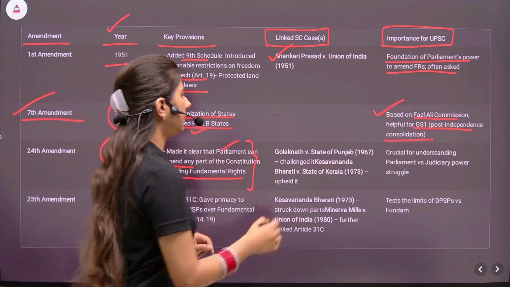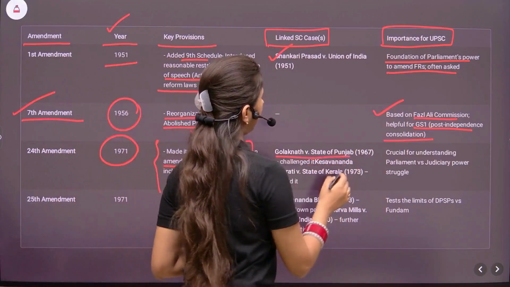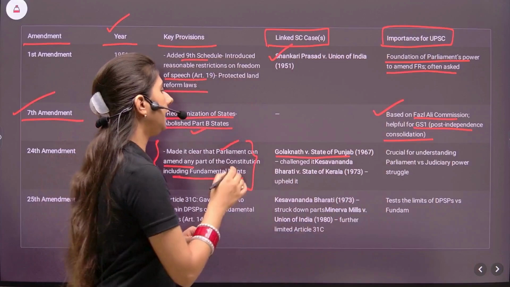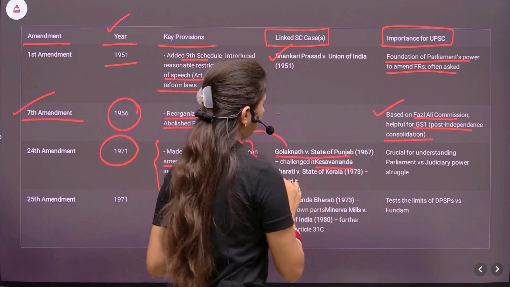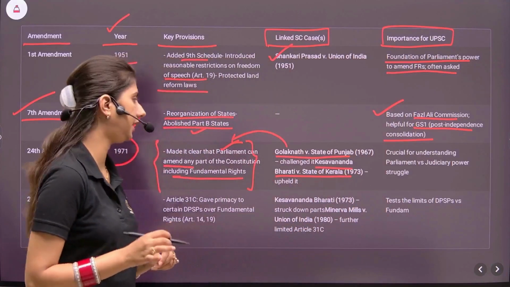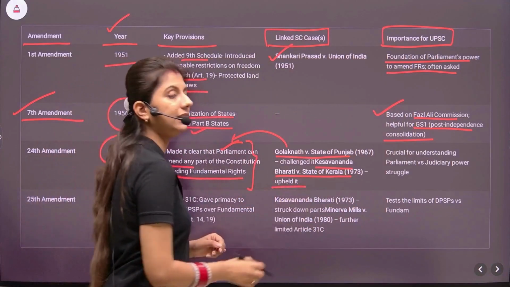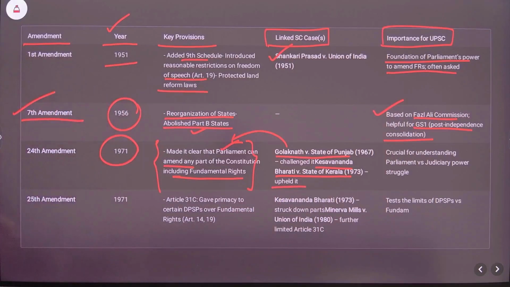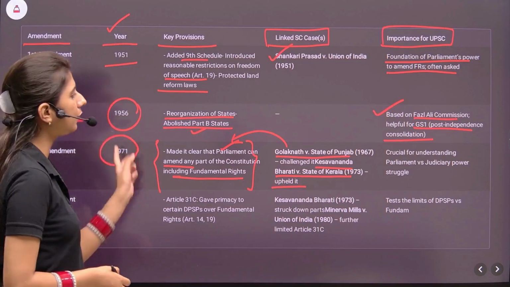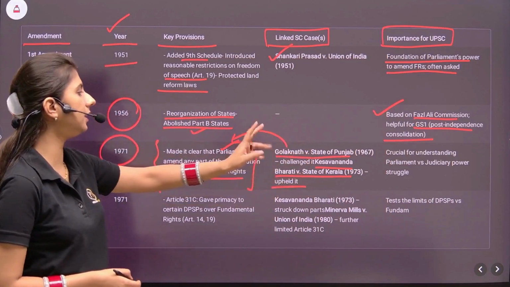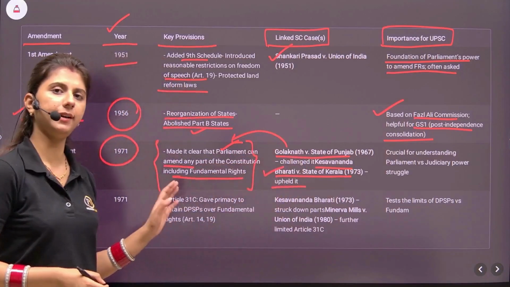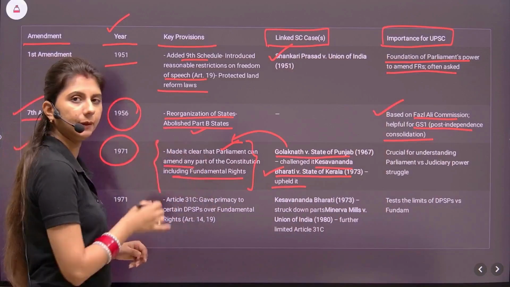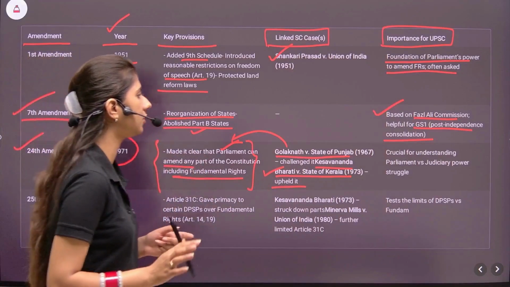The case here is Golaknath versus State of Punjab, 1967. It challenged this amendment, and in the Kesavananda Bharati versus State of Kerala, 1973, the court upheld it but brought in the basic structure doctrine. So we are discussing in a manner like this was the amendment, this was the provision, but it was challenged in this particular case, and later the result was reverted in the Kesavananda Bharati case, where it upheld that yes, Parliament can amend, but it must not impact the basic structure of the Constitution.